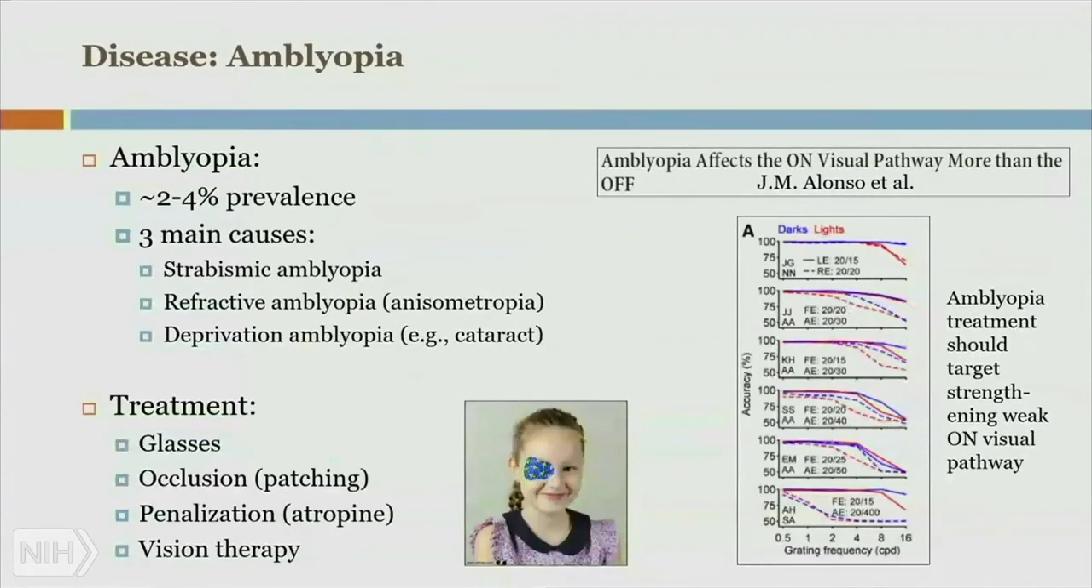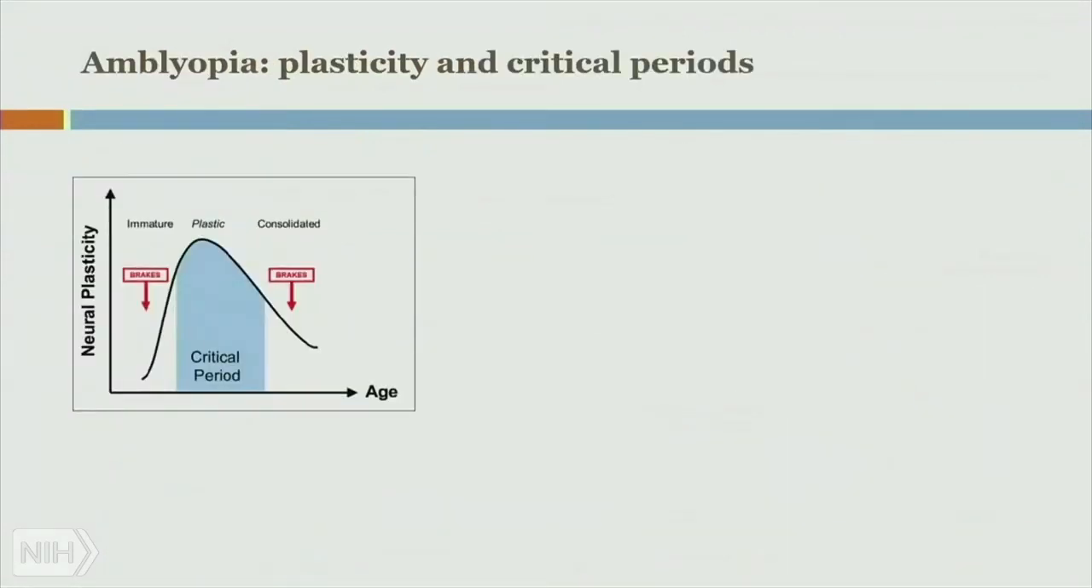Alonso showed, in work very recently published, that the on-visual pathway is more affected than the off. This is the light versus dark, and so this is a potential place where you'd want to focus your therapy. Amblyopia, plasticity and critical periods.